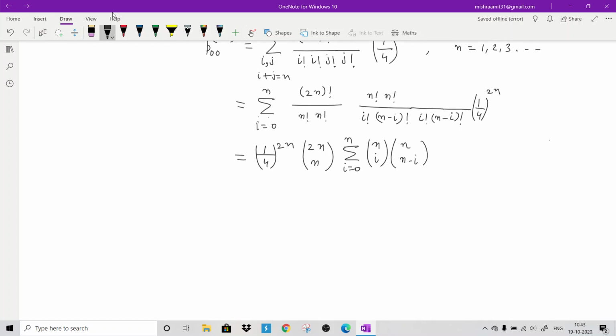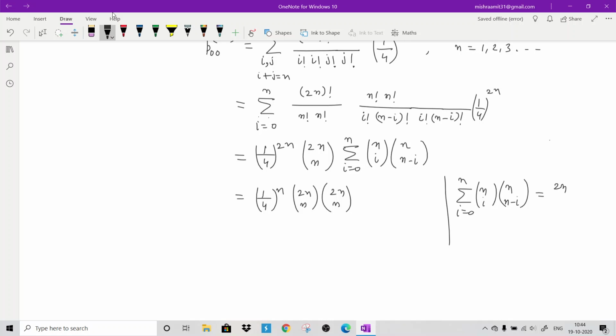Now there is a result from binomial coefficients that this sum is actually 2nCn. This can be verified by you, that summation i from 0 to n of nCi and nC(n minus i) is nothing but 2nCn.